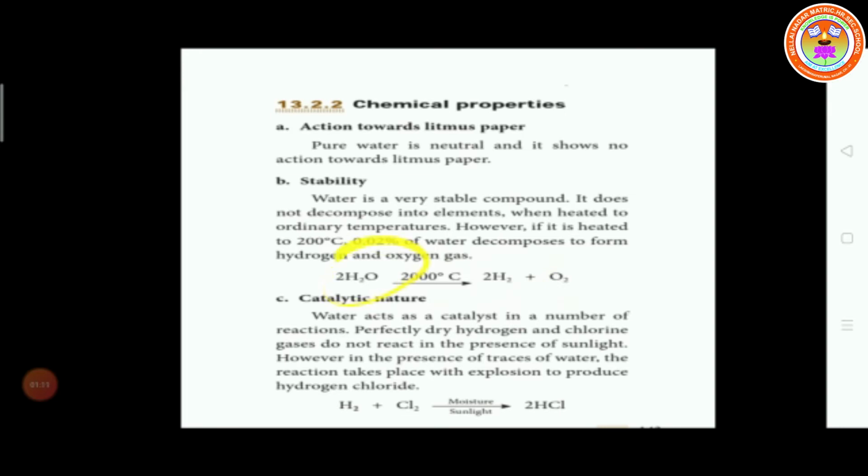So 2H2O at 200 degrees Celsius, not 2000 degrees Celsius, 200 degrees Celsius, splits into hydrogen and oxygen. It is a balanced equation. Here 4 hydrogen, 2 oxygen; here also 2H2, 4 hydrogen, and O2, 2 oxygen.